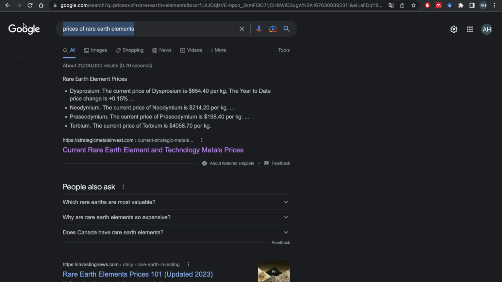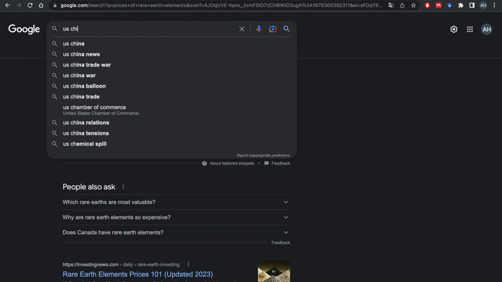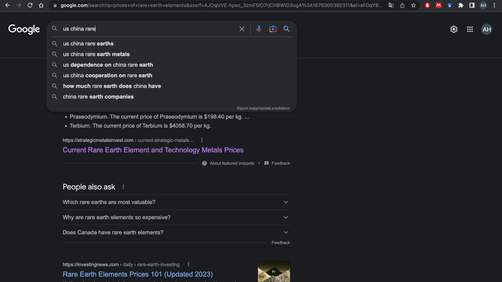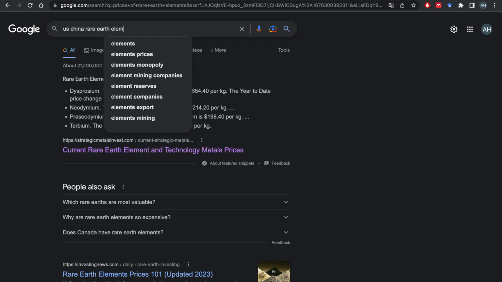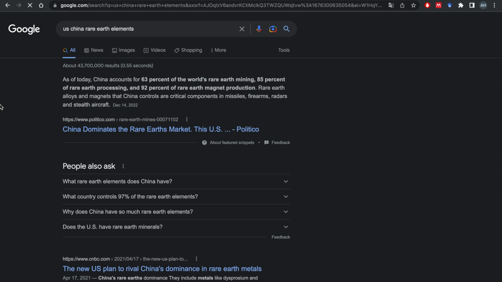So I know some things are going on between US and China with regards to deals, and I'm sure it could be related to rare earth elements, because they're so useful in military and highly advanced technological applications. So let's look up US China rare earth elements. Let's see what. China dominates the market as of today.